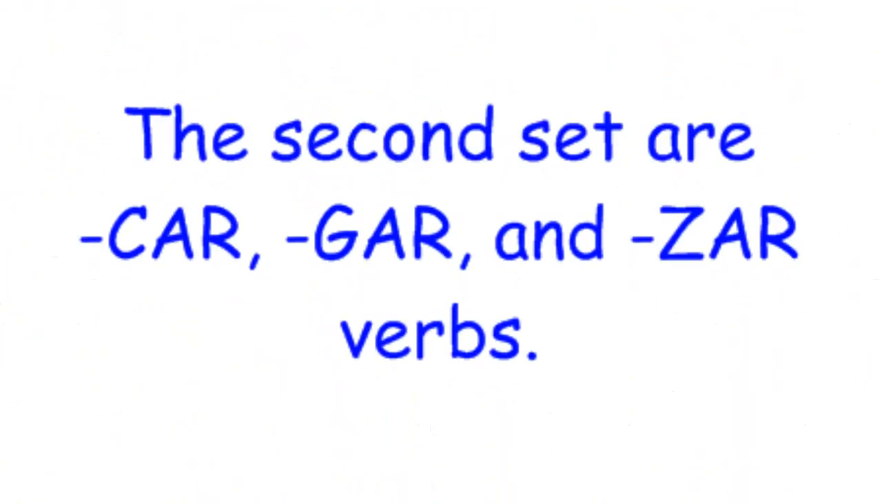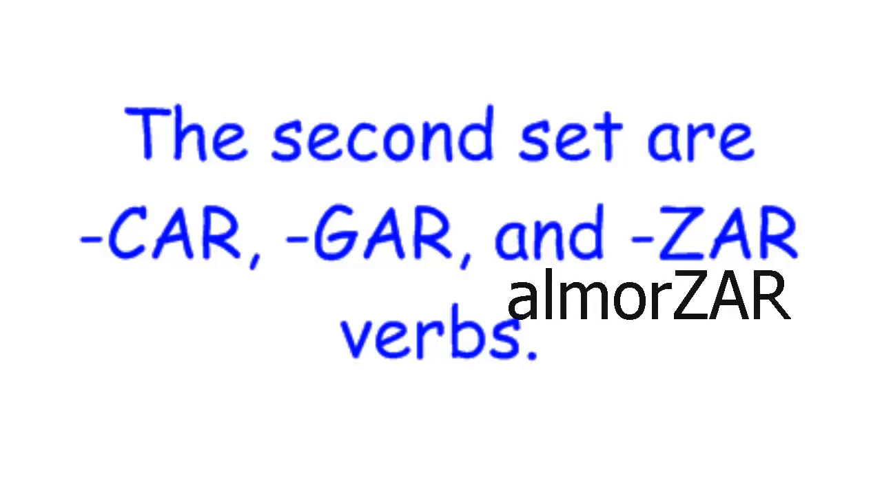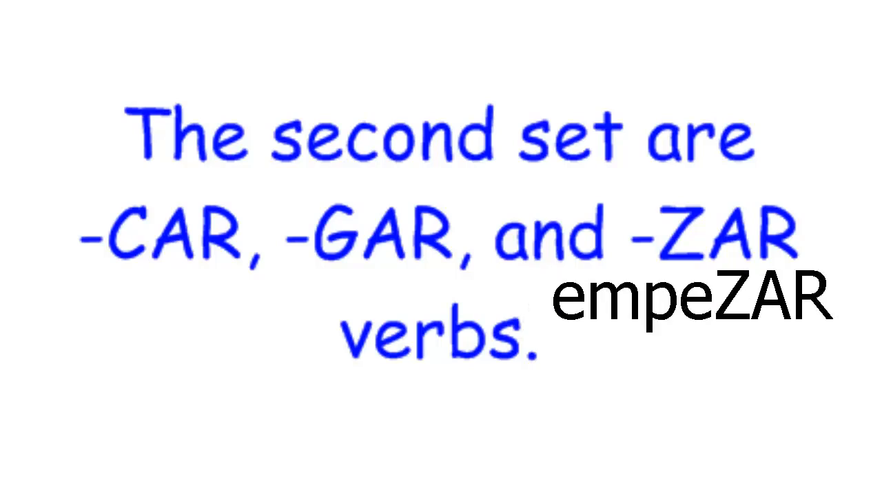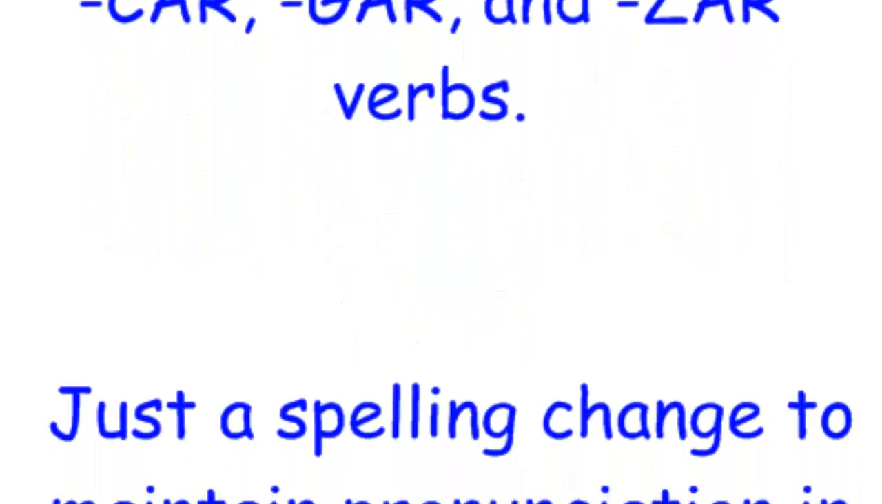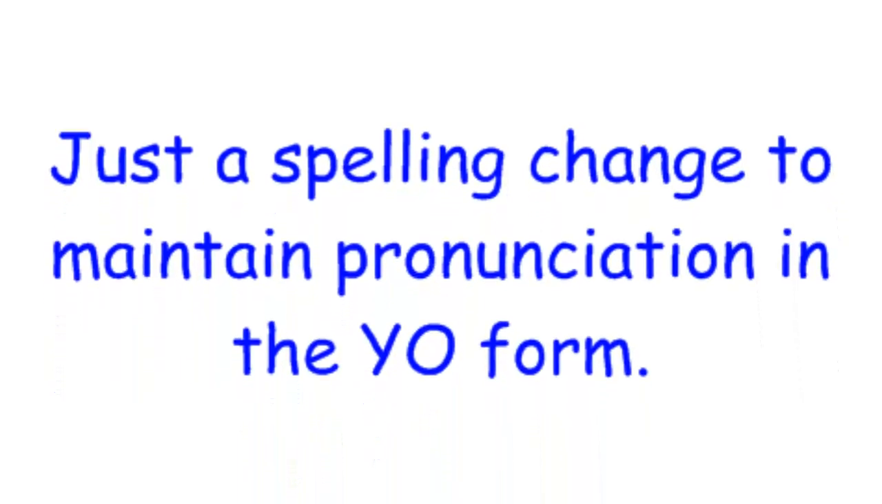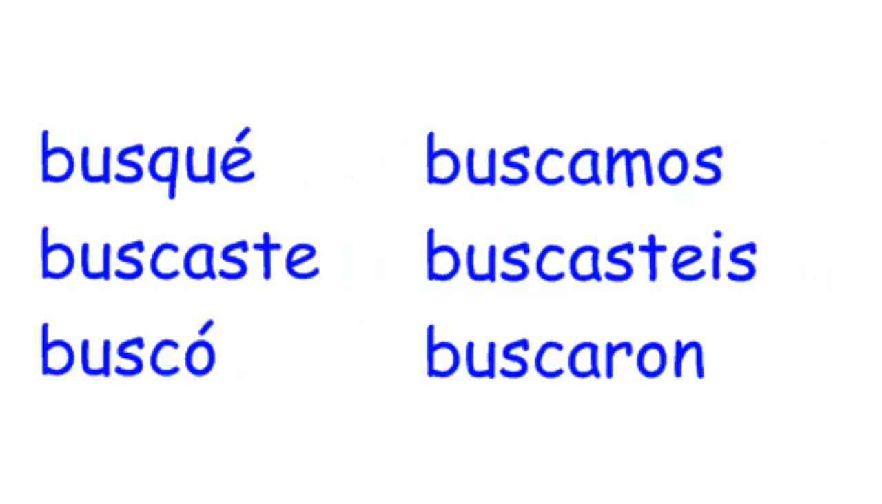Okay, the second set, and these are ones we'll spend a couple more minutes on. Car, gar, and zar verbs. So verbs that end in car, gar, or zar. Like buscar, entregar, pagar, and let's see, zar. Words like almorzar, to eat lunch, empezar, to begin, to start. Those are all going to have slight spelling changes, but they're only to keep the pronunciation normal, and it only happens in the yo form. Let me show you what I'm talking about here.